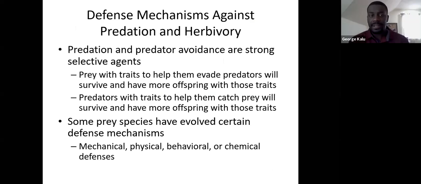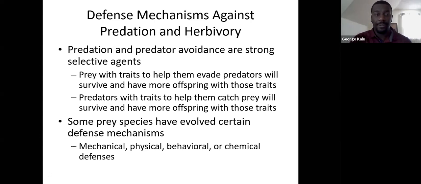So that being said, in order for predators and prey to survive, they're going to need specific traits that allow them to either get away from predators or, for the predators, to catch their prey. Predation and predator avoidance are both very strong selective agents. These are very important things that influence natural selection in that particular habitat. For example, the prey that have specific traits that allow them to escape predators are the ones that are going to survive, and as a result, they're going to pass on those same traits to their offspring.